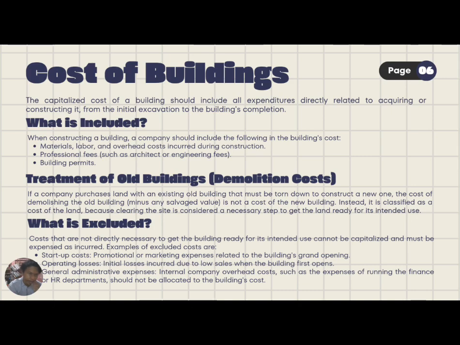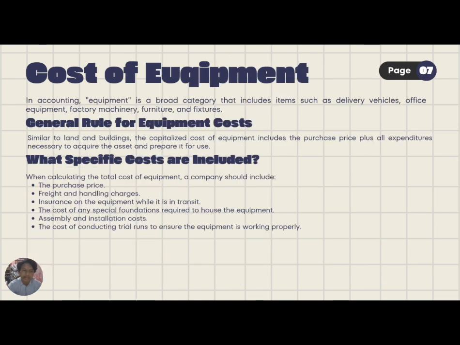So what is excluded? Costs that are not directly necessary to get the building ready for its intended use cannot be capitalized and must be expensed as incurred. For example, startup costs, promotional or marketing expense related to the building grand opening. Second is operational losses, which are initial losses incurred due to low sales when the building first opened. And last one is general administrative expense. Internal company overhead costs, such as the expense of running the finance or HR department, should not be allocated to the building costs.